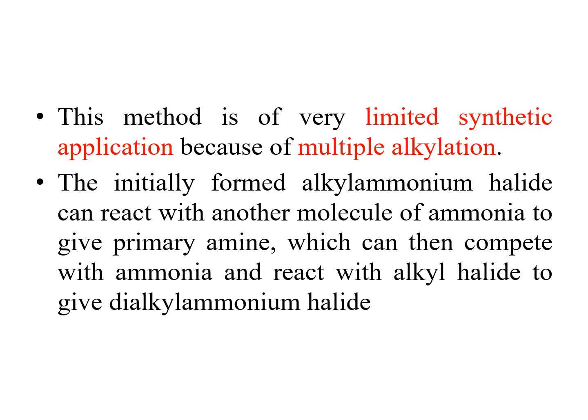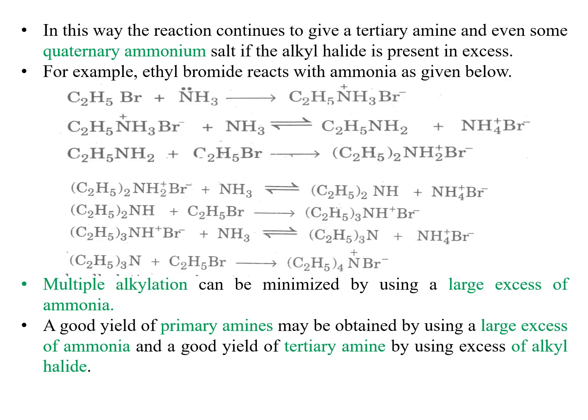So the product from ammonia will be primary amine, the product from primary alkyl ammonium halide will be secondary amine, and from dialkyl ammonium halide will be tertiary amines. So in this case, we are not able to get a pure product. We need a large effort to get a purified single product. In this way, the reaction continues to give a tertiary amine and even some quaternary ammonium salts if the alkyl halide is present in excess.